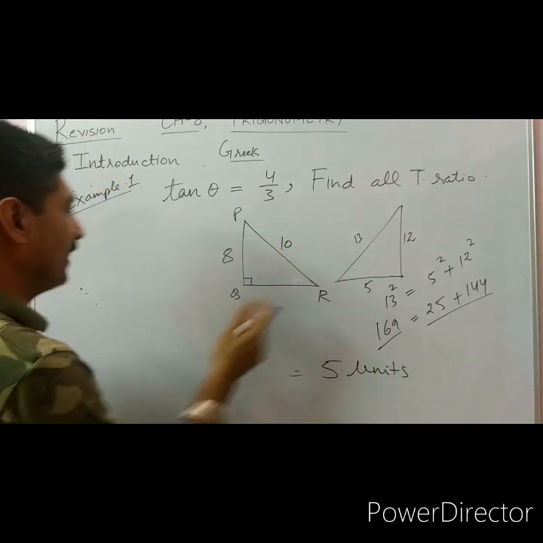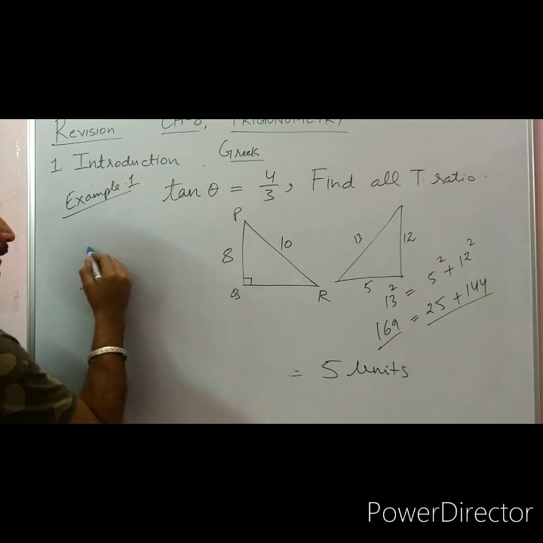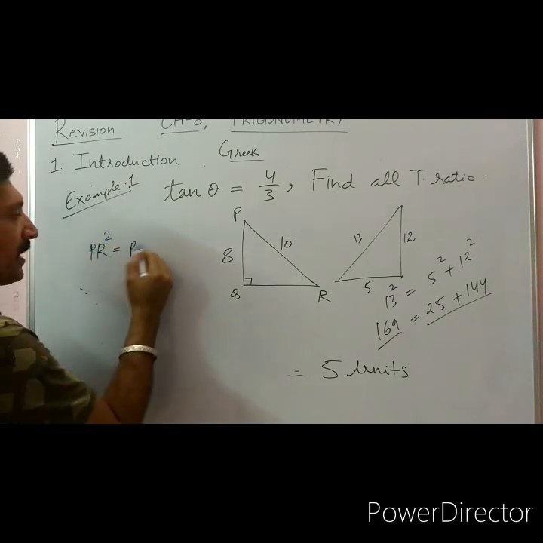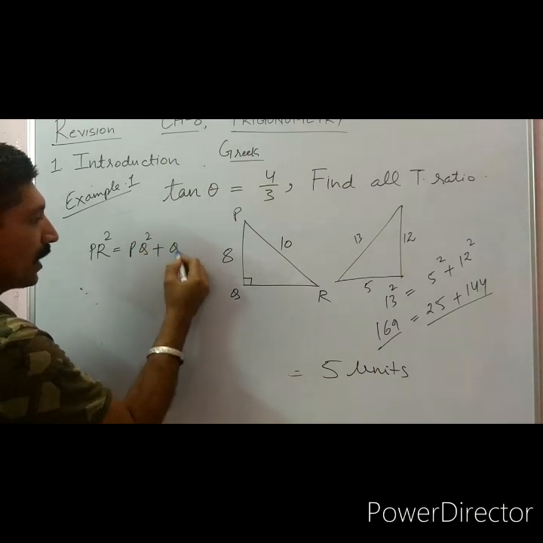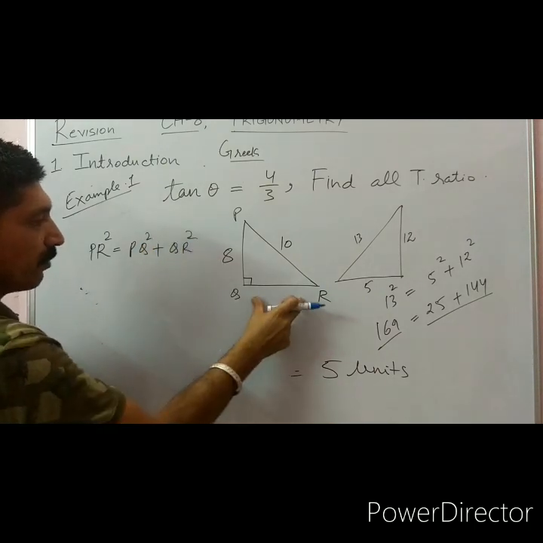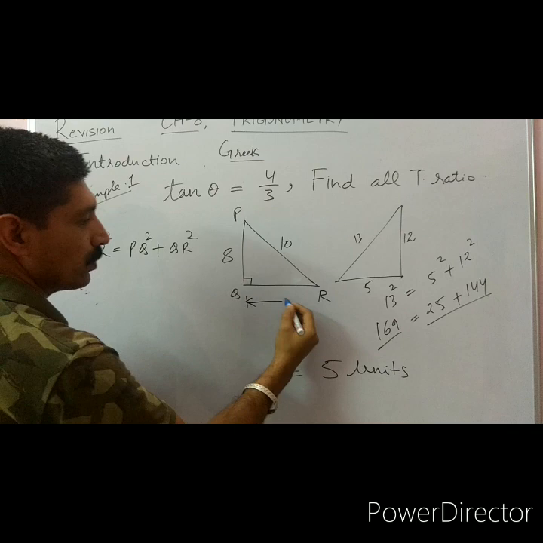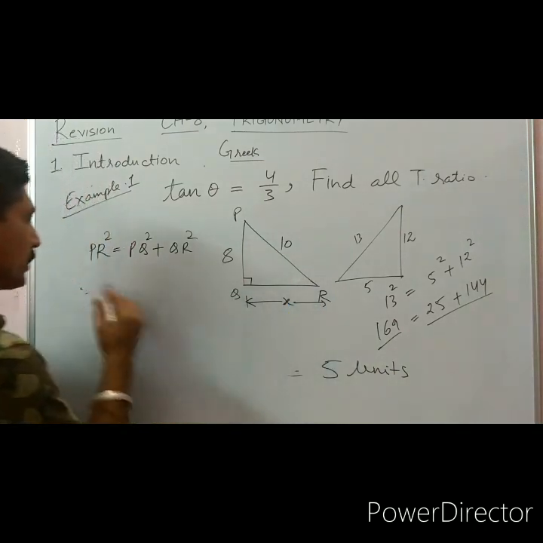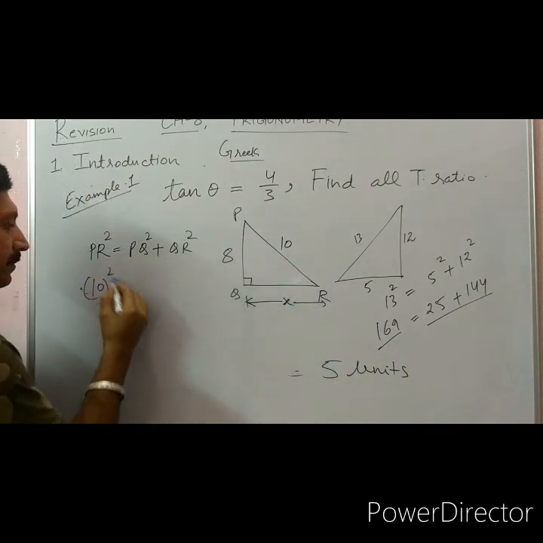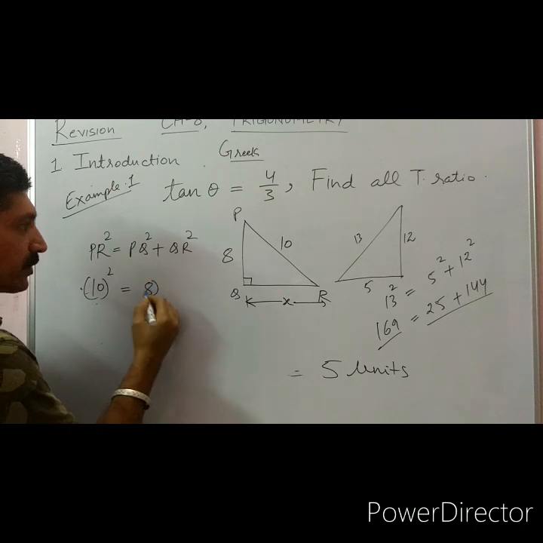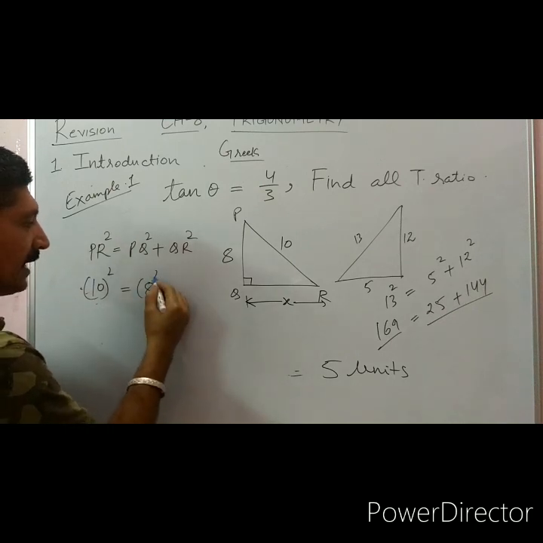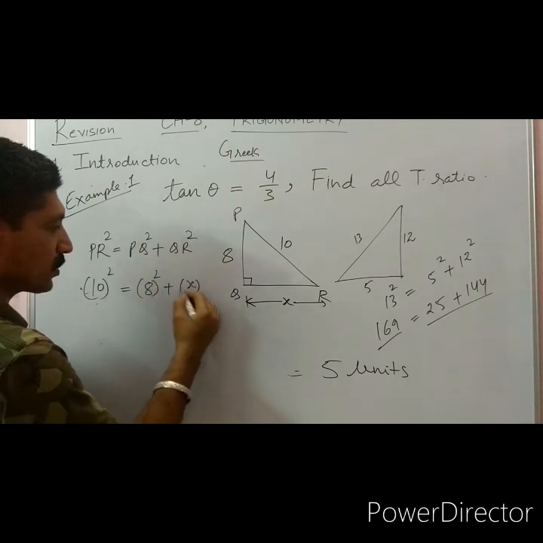Again, Pythagoras theorem says that PR square is equal to PQ square plus QR square. Here we want to find the length of this QR. So here 10 square is equal to 8 square plus QR square, that is x square.